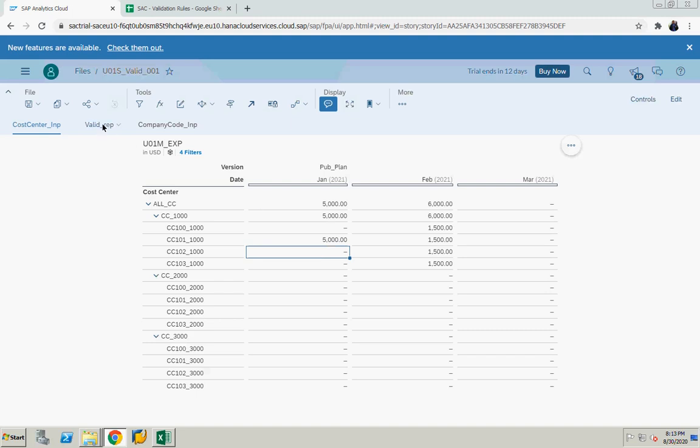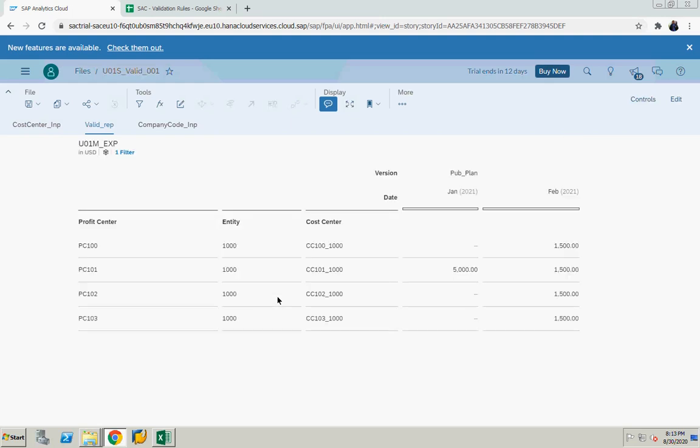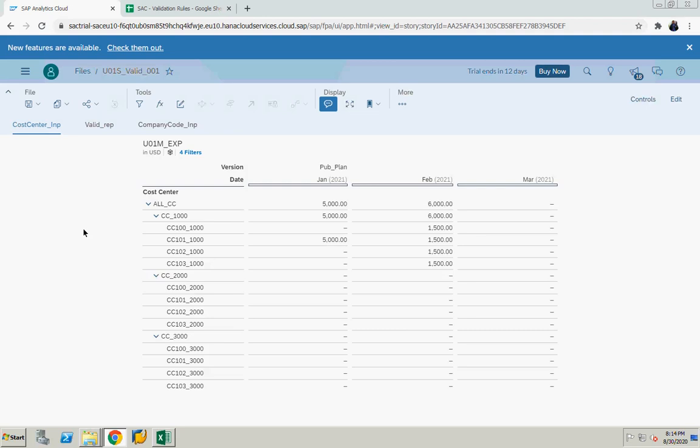So now you see I have a report. In the report, for profit center PC100 or PC101, January I have 5000. PC102 I don't have any amount, blank amount. Now come to cost center input. Here I am adding some amount. See CC102 1000. Here I am adding some amount.